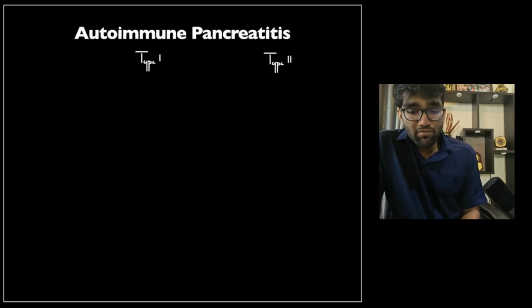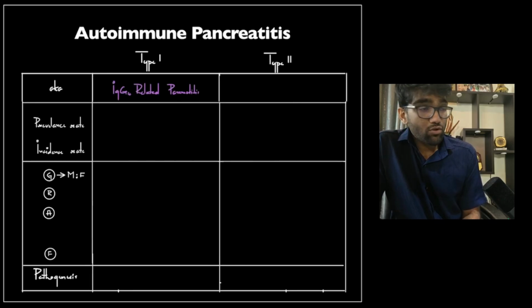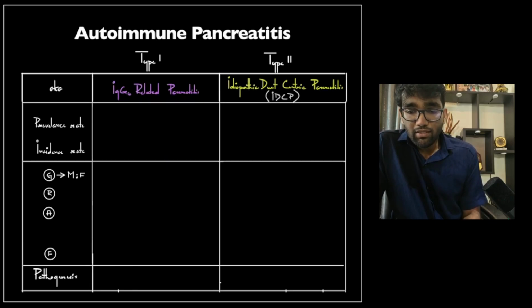These subdivisions are actually based on the expected histopathology before the histopathology has been done. With type 1, we expect the histopathology to be that of IgG4 related disease, and with type 2, we expect the histopathology to be that of something known as duct-centric pancreatitis, where you have neutrophils infiltrating into the ductular epithelium of the pancreas. We'll talk more about this in the subsequent screencasts in this particular sub-series. Type 1 autoimmune pancreatitis is also called IgG4 related pancreatitis. Type 2 is called idiopathic duct-centric pancreatitis. It shouldn't be called idiopathic.